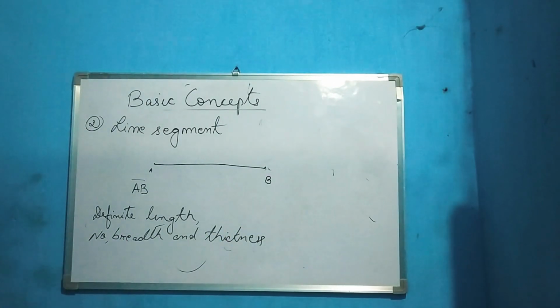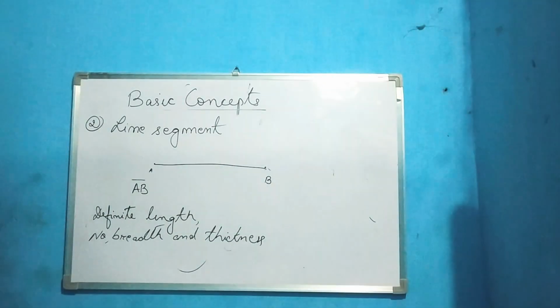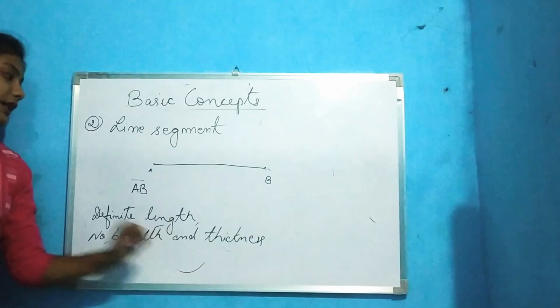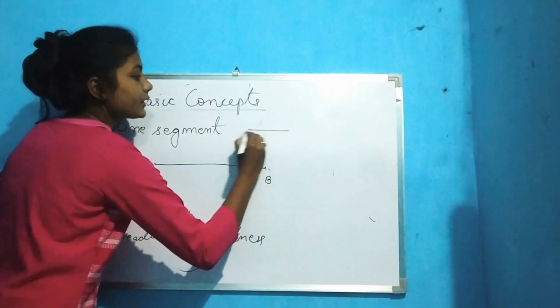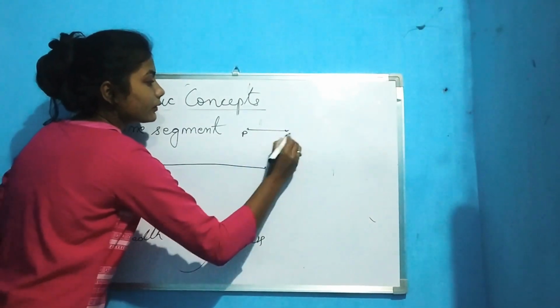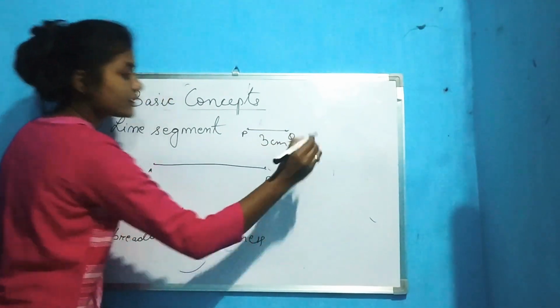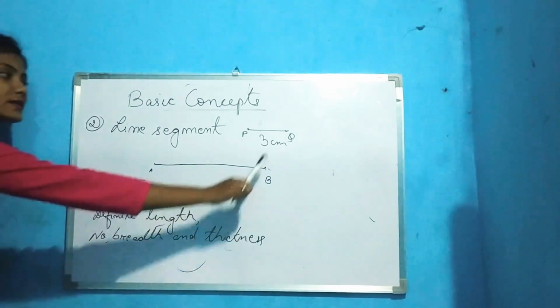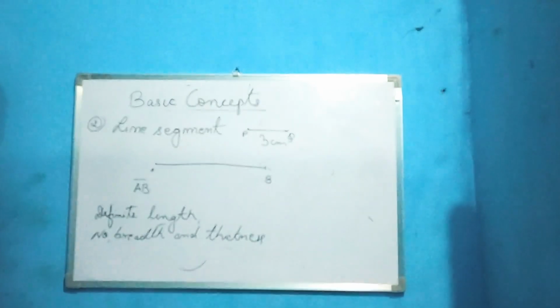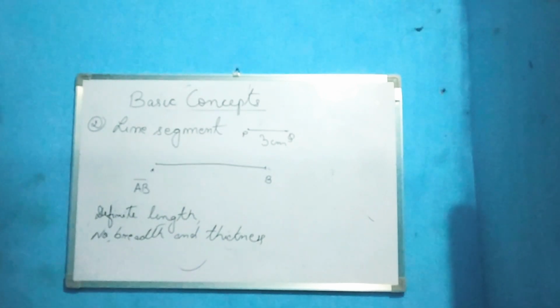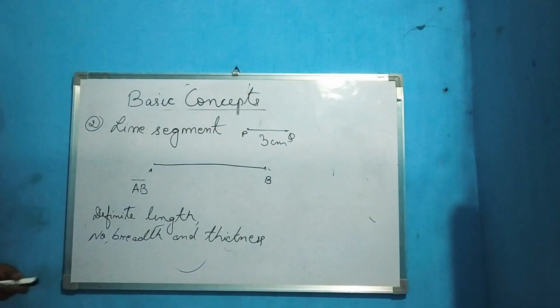So a line segment does not have any breadth or thickness, but it has a definite length. Definite length means, suppose I am taking PQ. This is a line segment. I am saying this is 3 centimeter. So it has a definite length of 3 centimeter. That is why we say a line segment has a definite length.